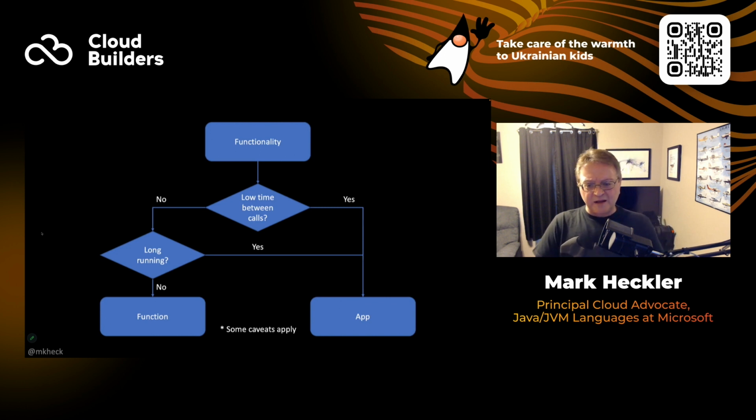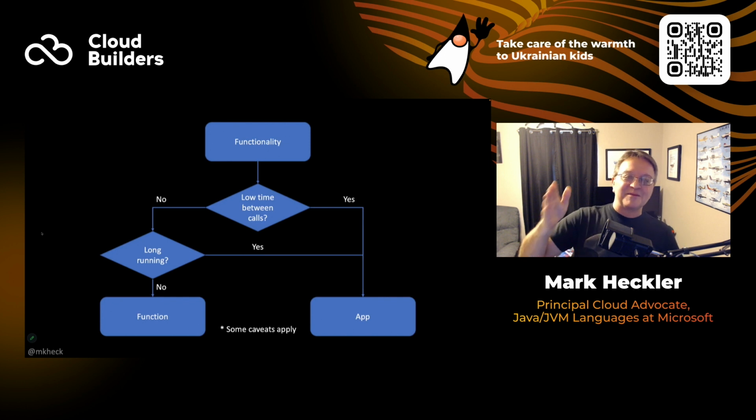So if it's long running, there's a low time between calls, then, well, actually, I'm following different paths. If there's not a low time between calls, but it is long running, you're probably still looking at an application. If there is not a low time between calls, so if it's very infrequent, let's say a once an hour call, and it's not long running, it operates and completes within a second or two, or maybe 5 seconds, then you're looking at a candidate function, because it's something that's called very infrequently and doesn't run very long.